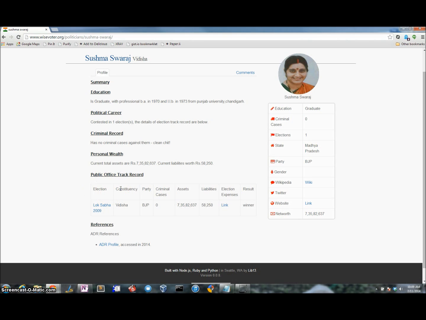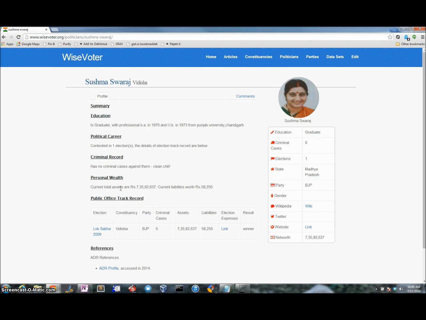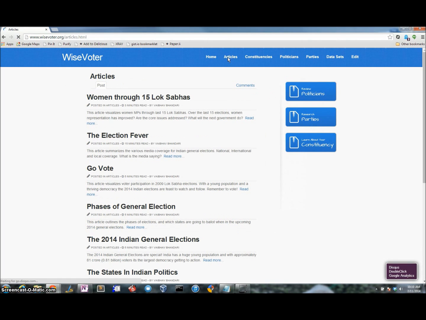This data is collected by data crawlers available in the WiseVoter data platform, and it's fetched from the Association for Democratic Reforms website as well as Wikipedia. In addition to politicians, WiseVoter has information on parties, constituencies, and data sets. It also has articles which are written by data journalists using the data available on the platform.